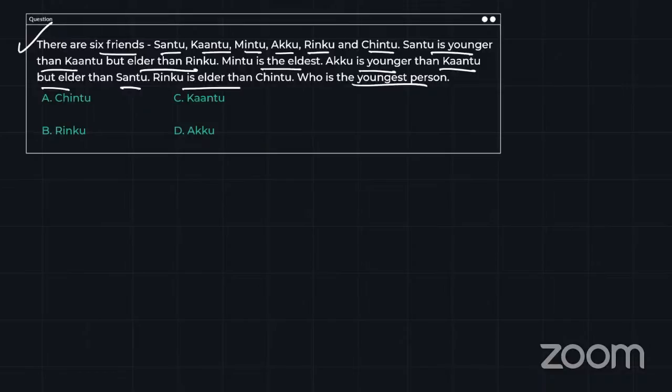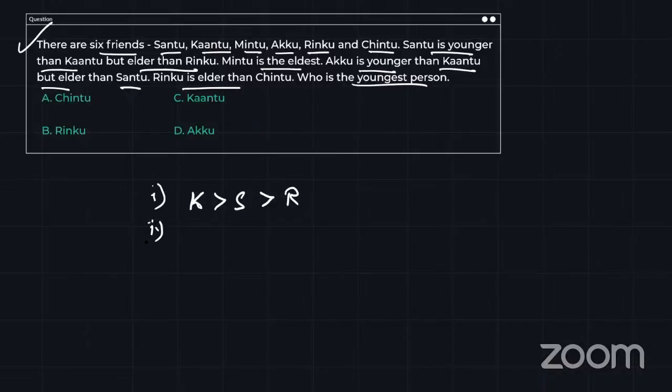This is an arrangement problem, where they are talking about someone being younger than another person, and then the eldest order. So let's start with the very first statement. They are saying Santu is younger than Kantu. So suppose this is Kantu, then Santu is younger than Kantu, fine, but elder than Rinku. Who is elder than Rinku? Santu. So can I say Santu is elder than Rinku? This is the very first data they have given.